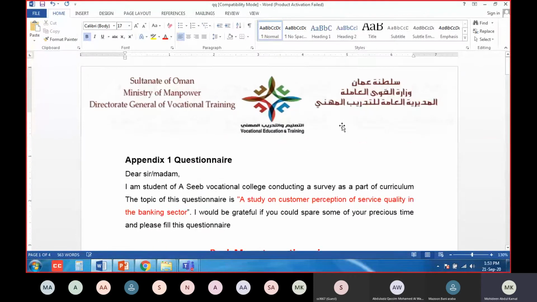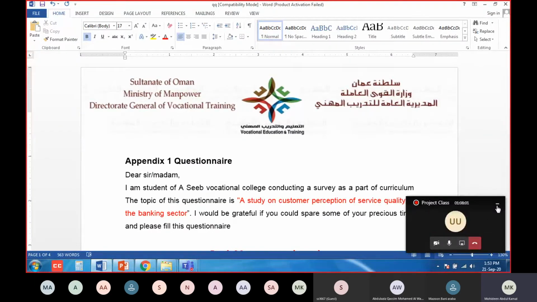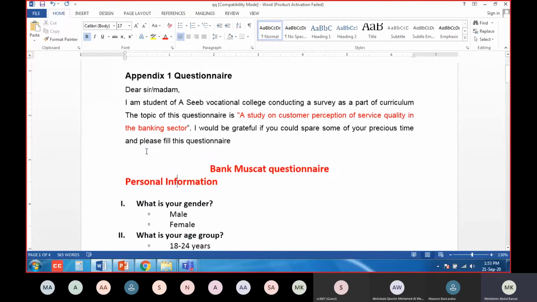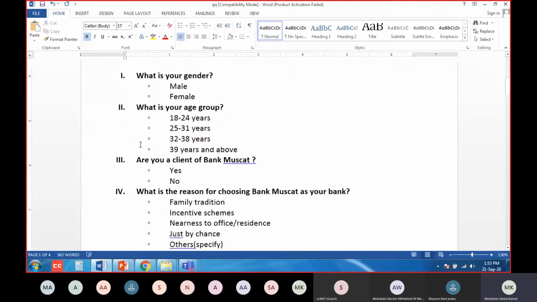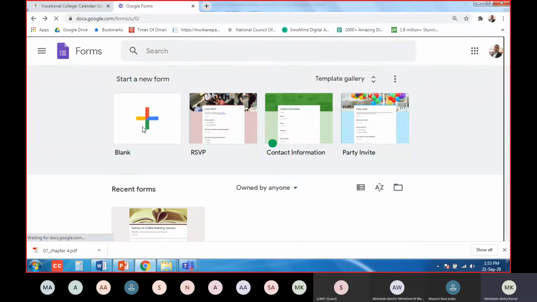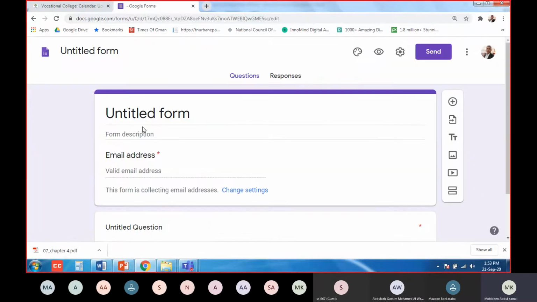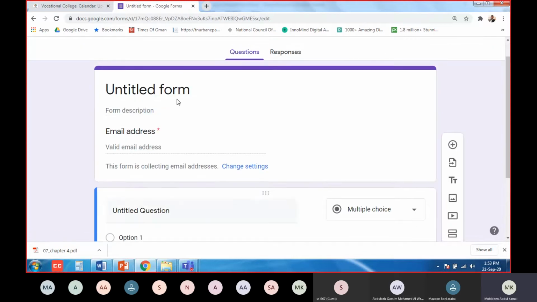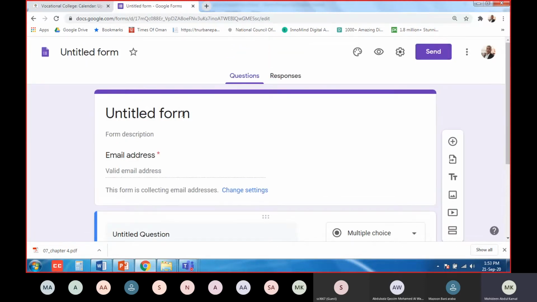Now, once you finish this questionnaire and once I have approved your questionnaire, you have to go to Google Forms. I told you, Google Forms. When you go to Google Forms, different things will be there. You have to choose the first one, the blank one. Click on the blank. Once you click on the blank, it will open like this. It will come for you like this.